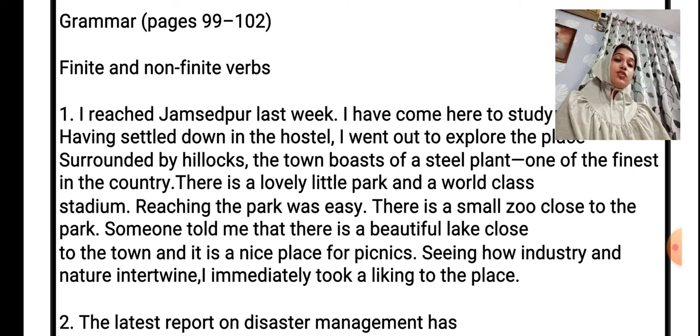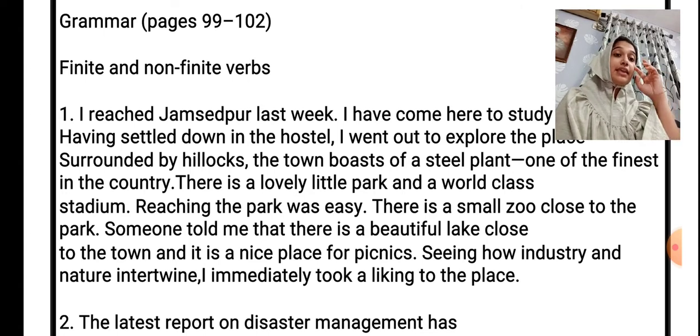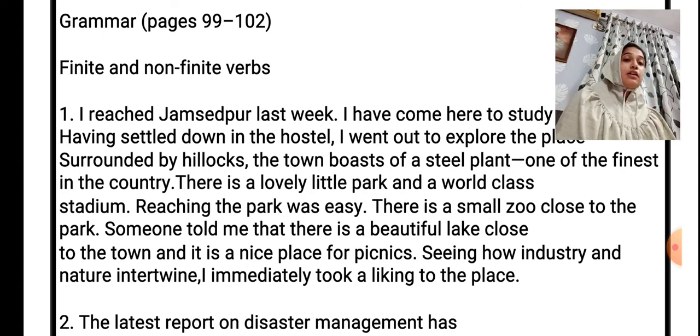Seeing how. So seeing, again it ends with the -ing, and again it is a participle. Seeing how industry and nature intertwine, I immediately took a liking to the place. Correct? I immediately took a liking, L-I-K-I-N-G. That is a present participle, liking to the place.